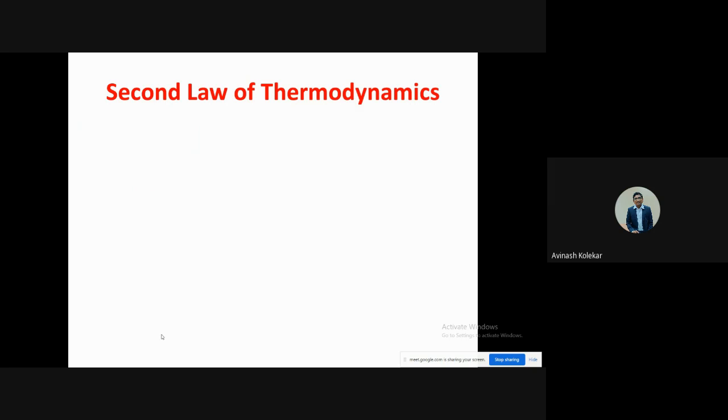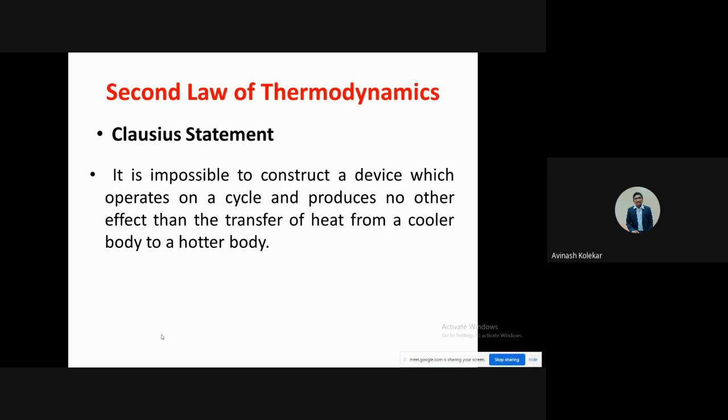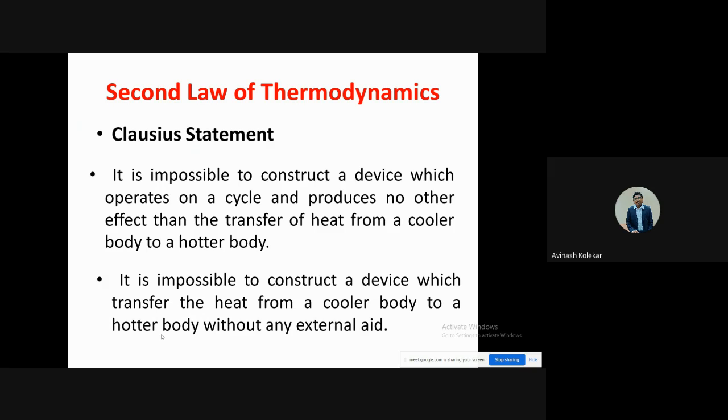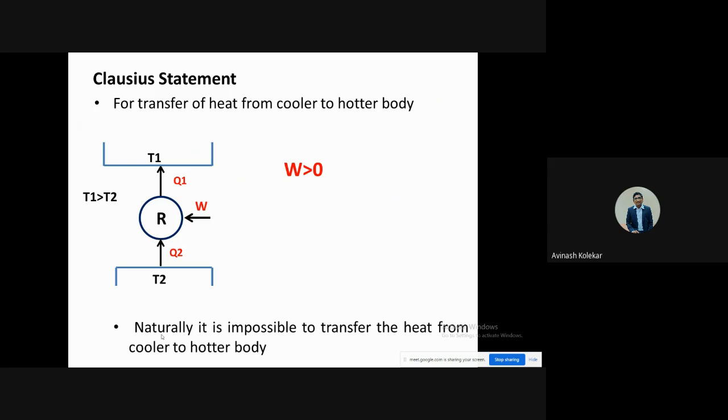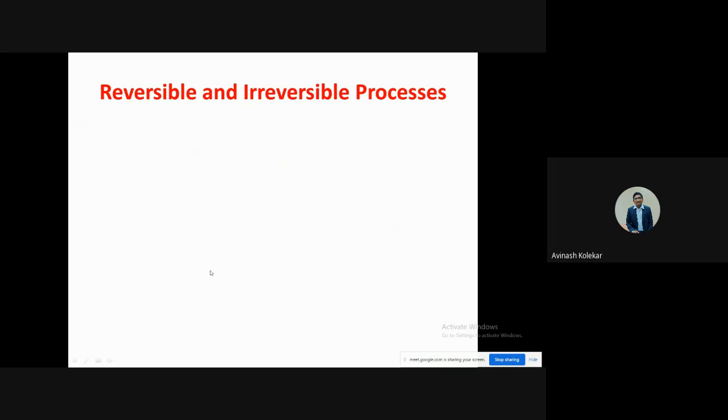Now we have another statement, that is the Clausius statement. The Clausius statement says that we can't transfer heat from lower temperature to higher temperature without any external aid or help. So for transferring the heat from lower temperature T2 to higher temperature T1, we need work, and this is called the Clausius statement.